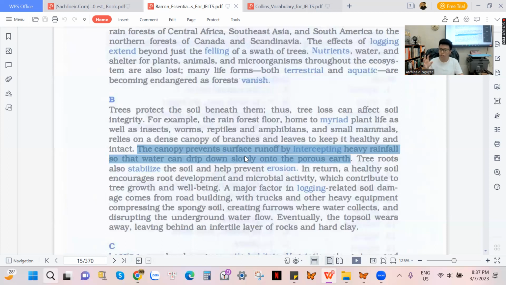And when the rain drops very heavy from the sky down to the ground, the rain is gonna wash away all kinds of soil on the ground. And if the soil is gonna wash away from the ground, no trees are gonna be able to survive. Trees survive due to the soil. Trees survive due to the soil under the ground too.